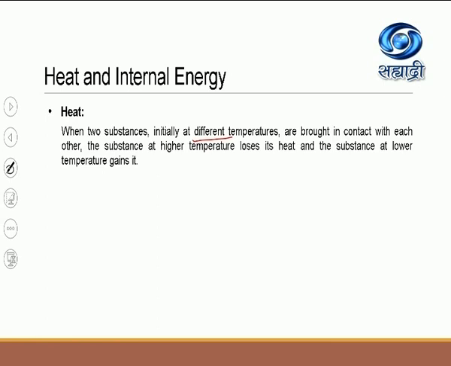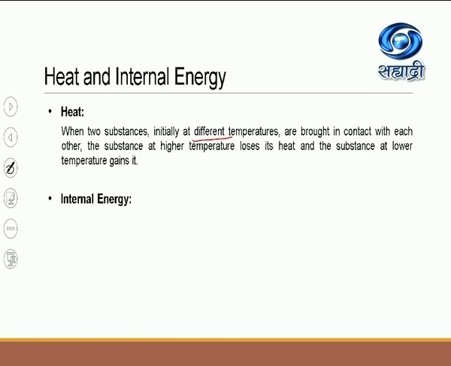So you are always aware that the transfer of heat always takes place from a substance at higher temperature to another substance at lower temperature. Now today we are studying a very important concept in thermodynamics, that is internal energy.